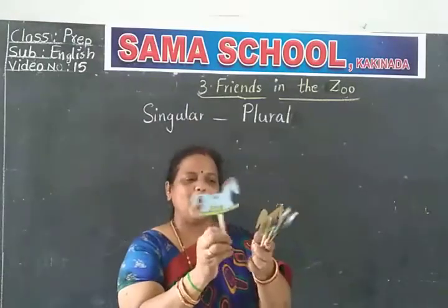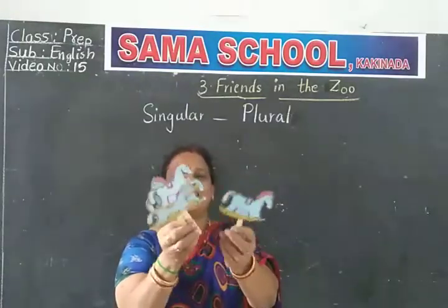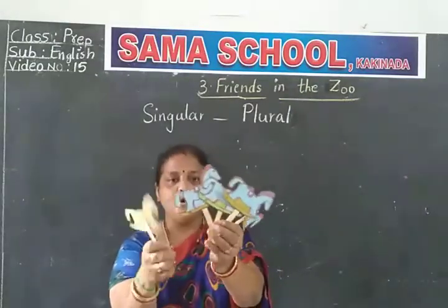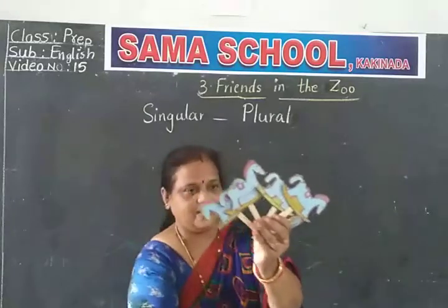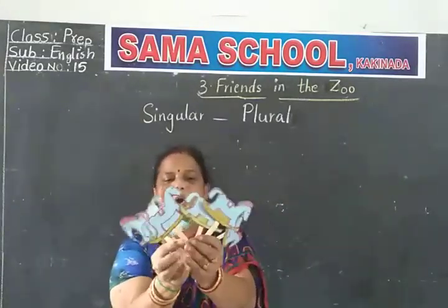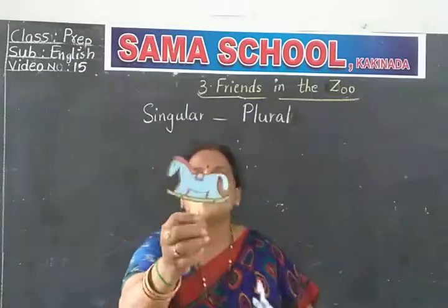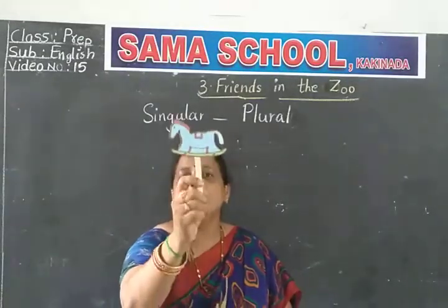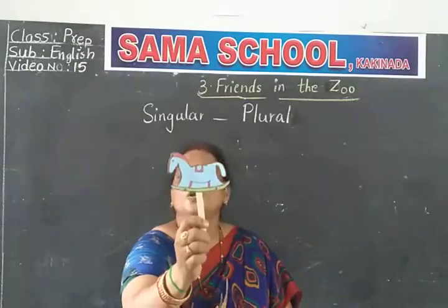See, how many toy horses we are having here? See, 1, 2, 3, 4, 5, 6. Six toy horses we are having. See, children, a number of them. If it is one, we say toy horse. Amma, if it is one, we say toy horse.